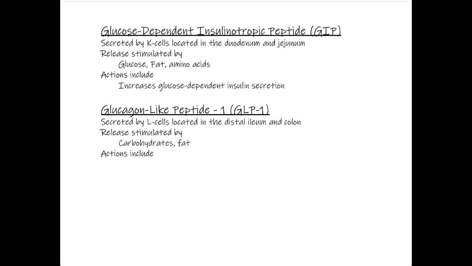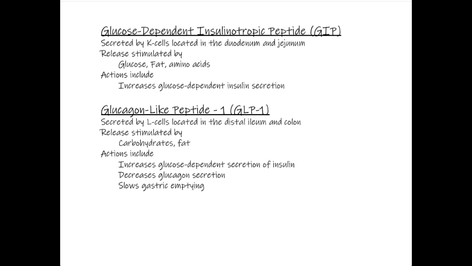The actions of glucagon-like peptide also result in increases in glucose-dependent secretion of insulin. GLP-1 also inhibits or decreases glucagon secretion, as well as slows gastric emptying. One of the most significant effects of GLP-1 that's particularly of interest currently is the fact that GLP-1 crosses the blood-brain barrier and creates a sense of satiety or fullness.